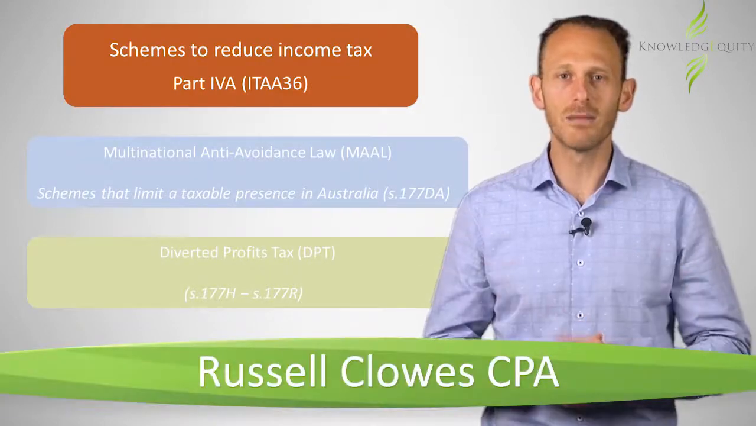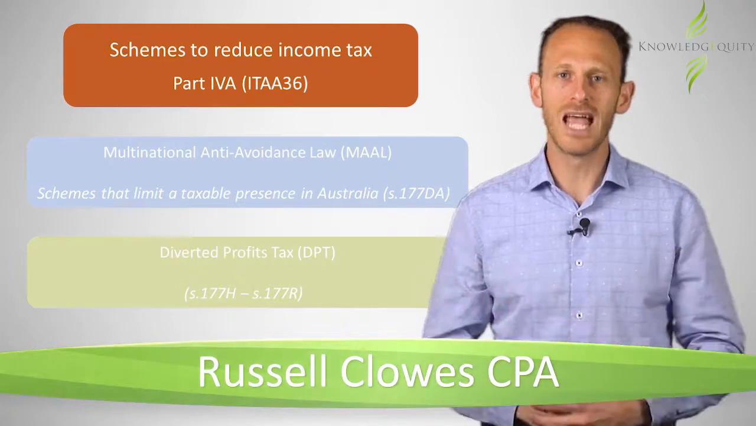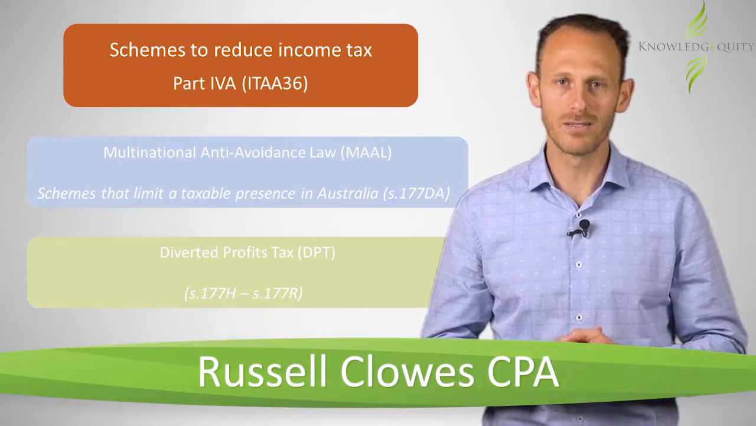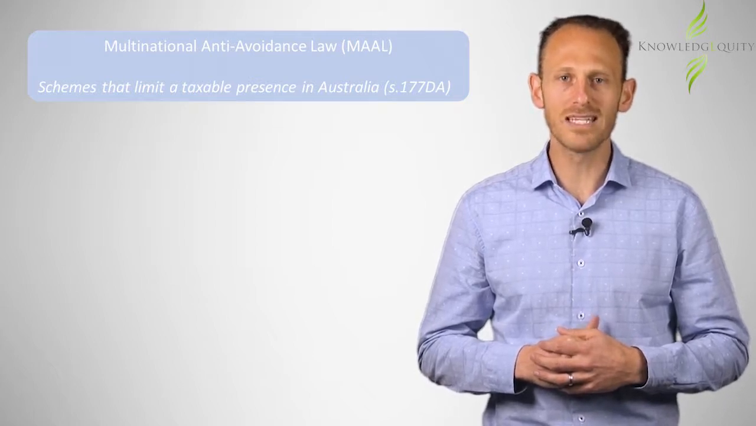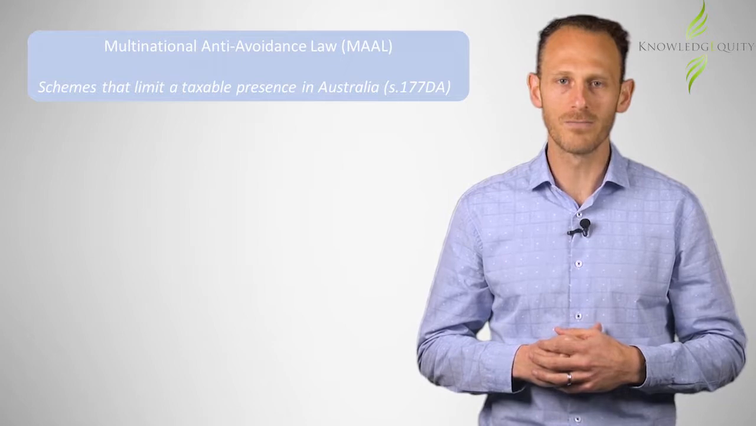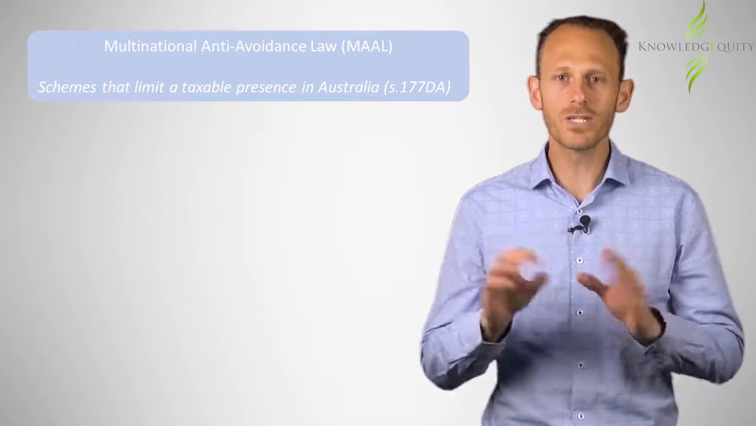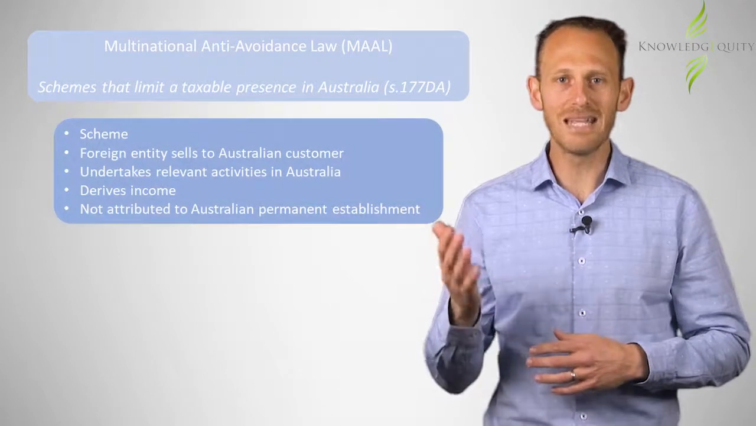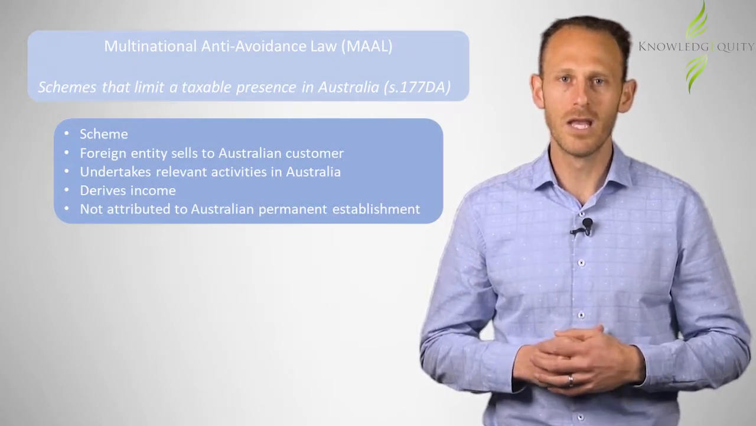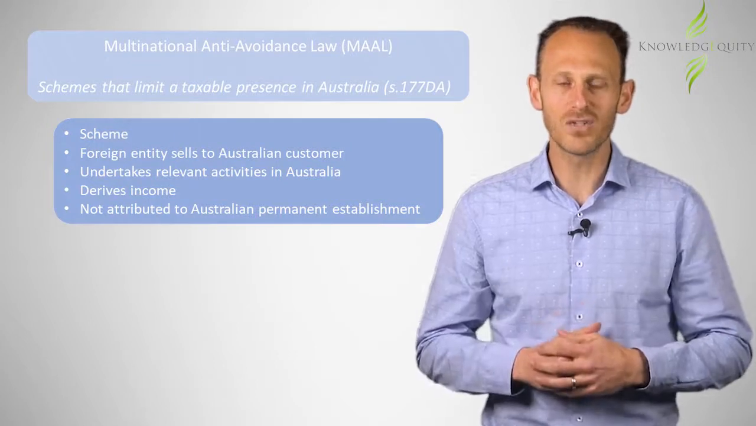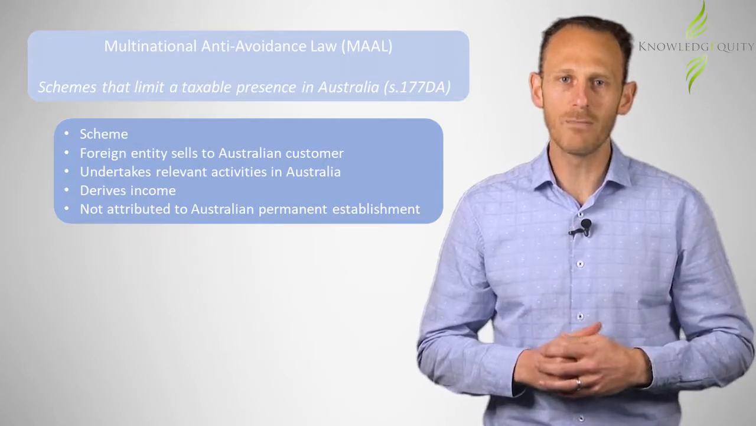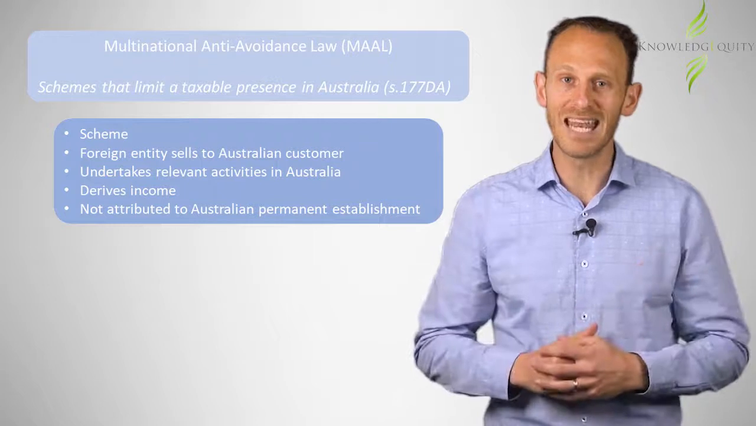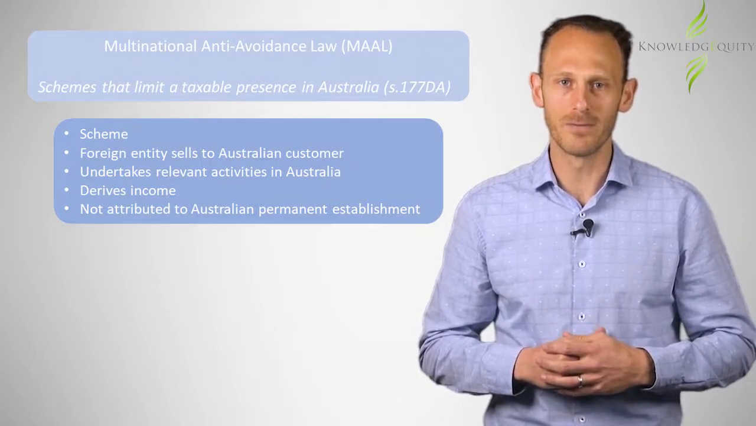Part 4A of the ITAA 36 contains two sets of provisions aimed at limiting multinational tax avoidance. The Multinational Anti-Avoidance Law applies to multinational organisations that attempt to reduce or avoid Australian tax liabilities through artificial arrangements. The MAAL provisions firstly require a scheme where a foreign entity makes a supply to an Australian customer with relevant activities undertaken in Australia and by an associated Australian entity, with the foreign entity deriving income from the supply but not attributing that income to an Australian permanent establishment.